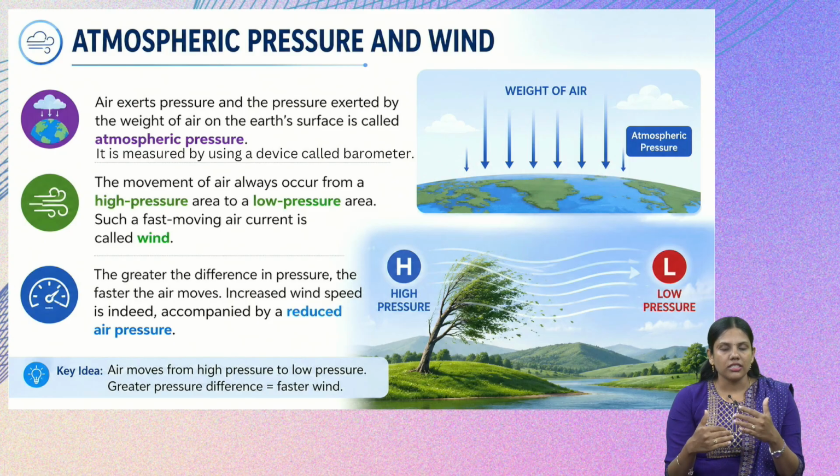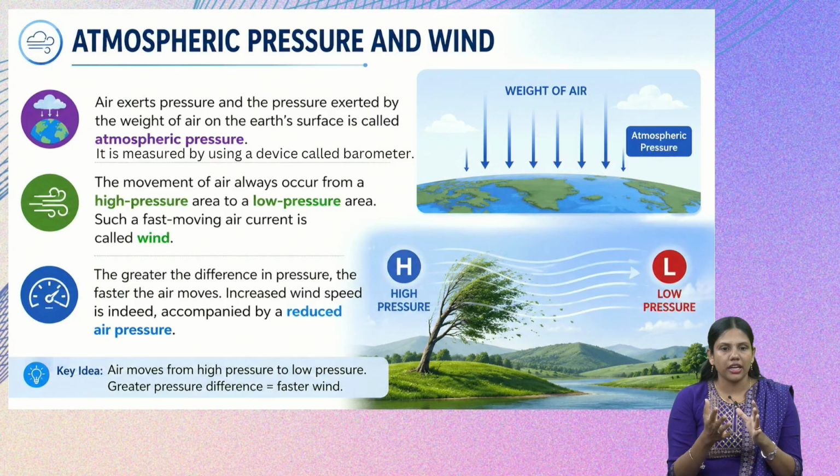Now, there is always a difference in pressure in different places. That is how the wind or air moves from one place to another. If the wind speed is more, it is always accompanied by reduced air pressure. The greater the difference between the high pressure area and the low pressure area, the greater the speed of the wind.